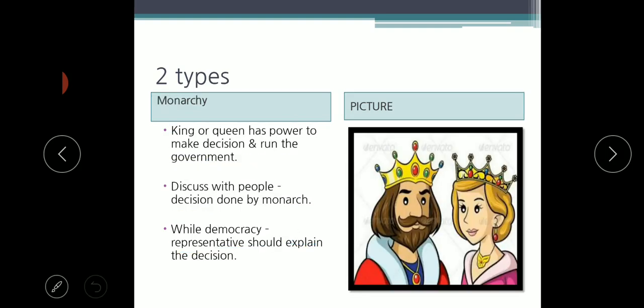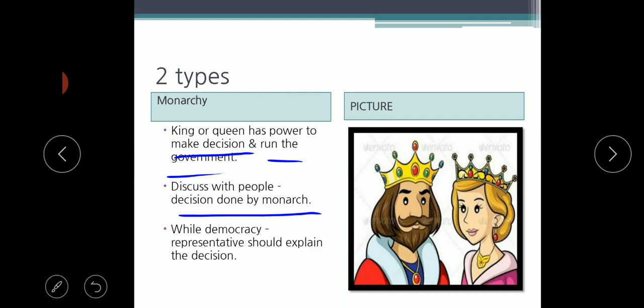And about the monarchy. Monarchy means the king or queen has the power of making decisions. The country is under the control of the king or the queen, so they run the government. If they are going to make any decision, they may discuss it among the people, but the clear decision will be made by the monarch.